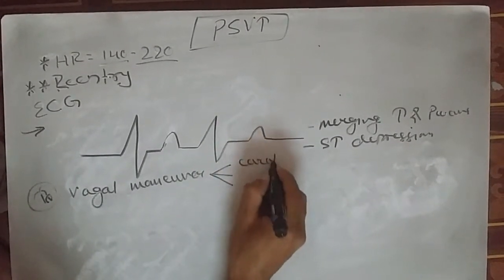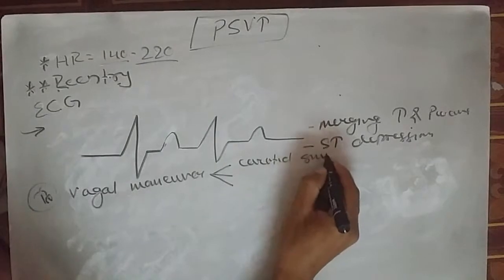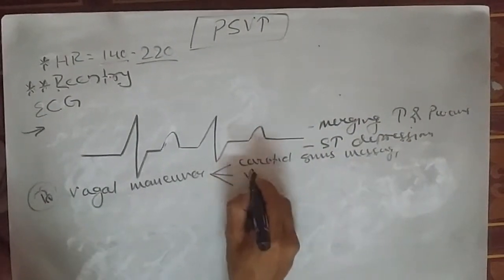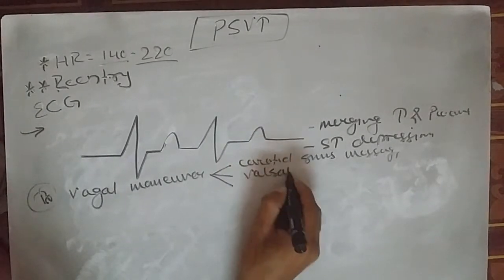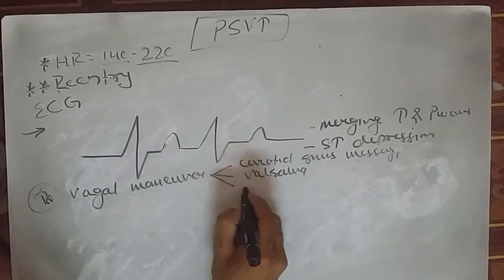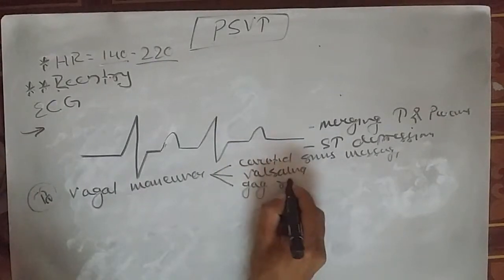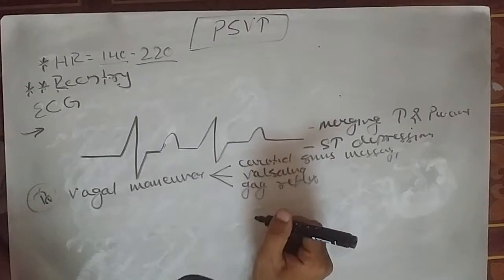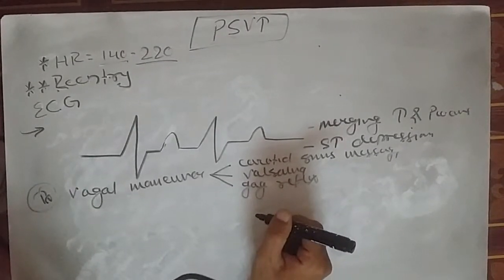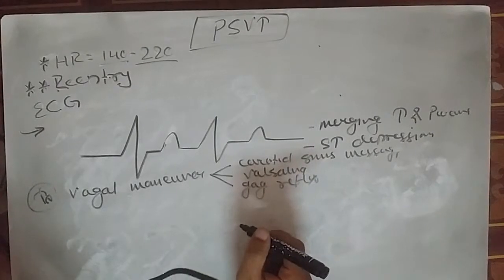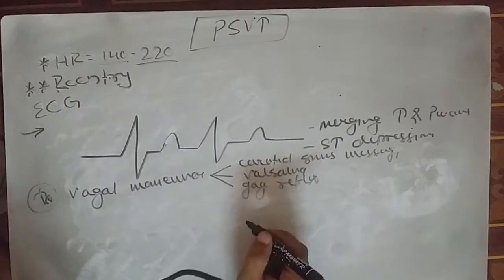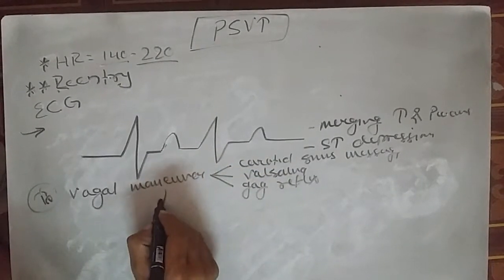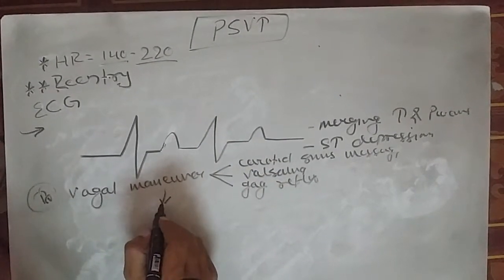Carotid sinus massage, and the other will be Valsalva maneuver or gag reflex. So this will precipitate the vagus nerve stimulation and the maneuver delays conduction in the AV node in the patient with circuit tachycardia. And suppose that if the person is unable to recover from the vagal maneuver, then we give anti-arrhythmic drug.